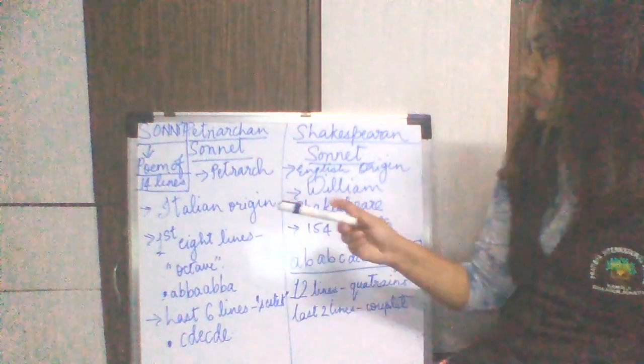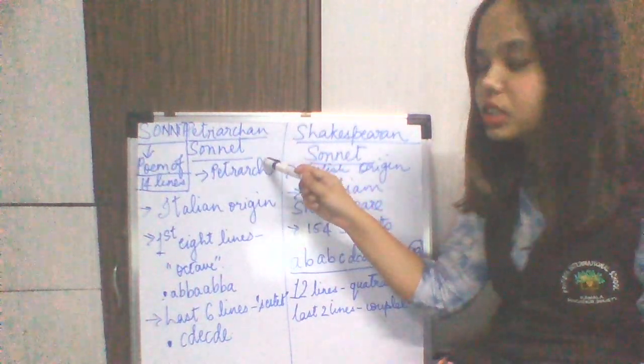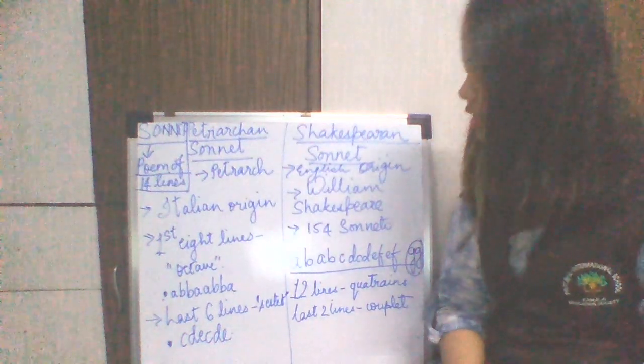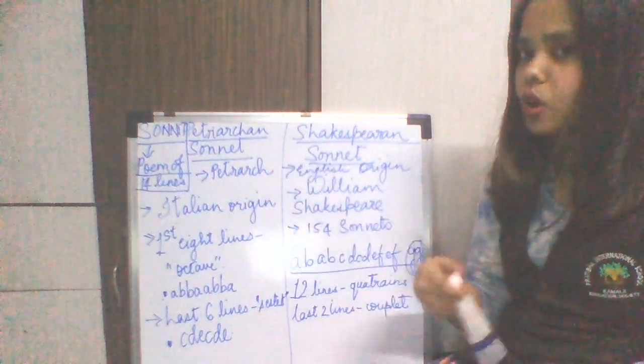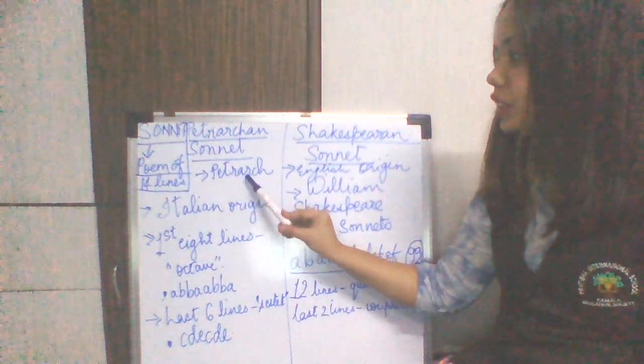There are two types of sonnets. The first one is the Petrarchan sonnet and the other one is the Shakespearean sonnet. The Petrarchan sonnet was invented or made popular by Petrarch.